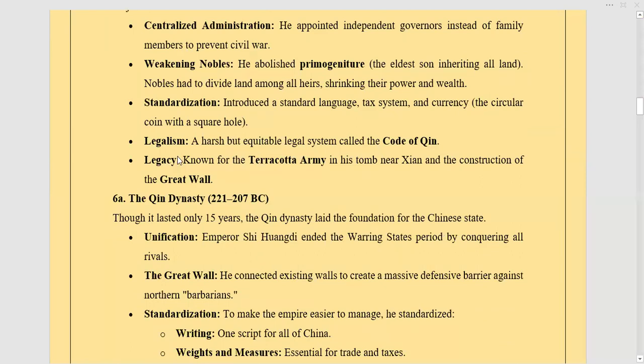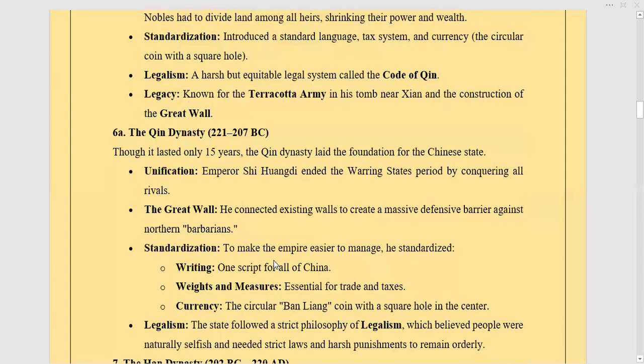So now the mindset, or the legal system that he followed, was legalism, a harsh but equitable legal system called the Code of Qin. We are going to discuss this legalism in detail afterwards. Then his legacy is known for the terracotta army in his tomb near Shaanxi and the construction of the Great Wall. This is what he left.